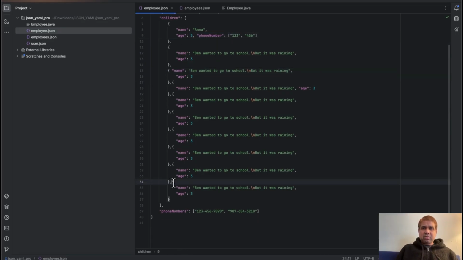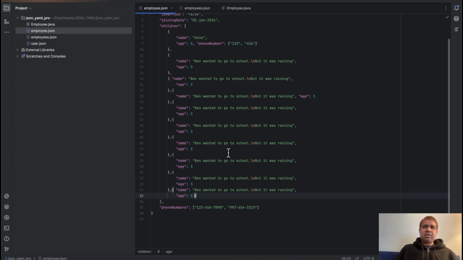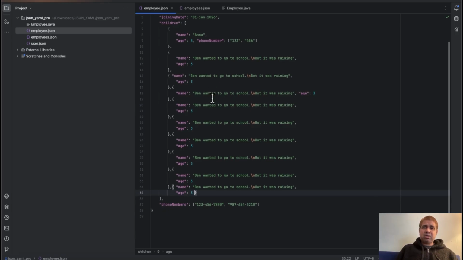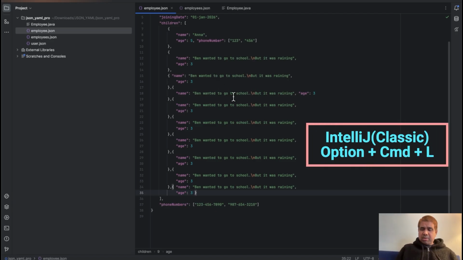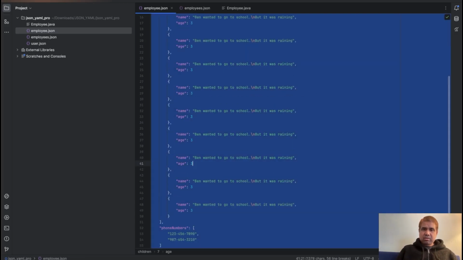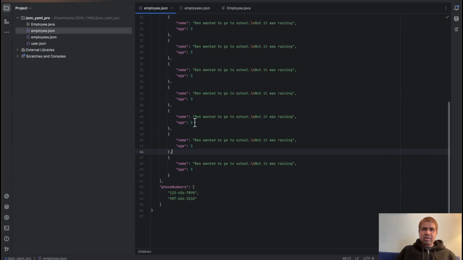It's not looking very good. Okay, so now you know this is a correct JSON, but it's not looking good. So there is a format. In IntelliJ we do option command L. It will nicely format this. You see, made a perfectly correct document. See, it has put a resize here and everything in the correct place.